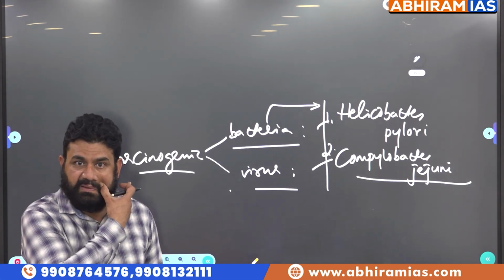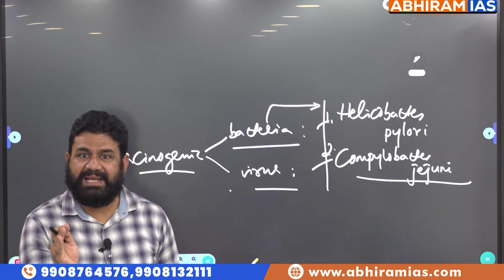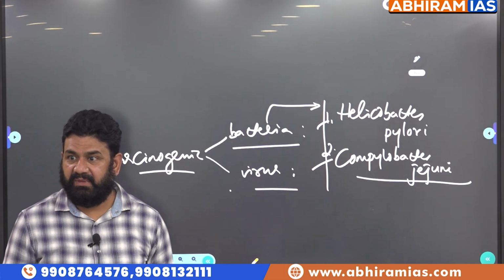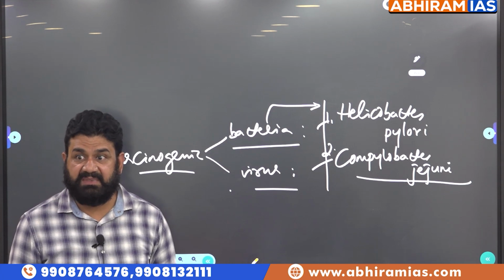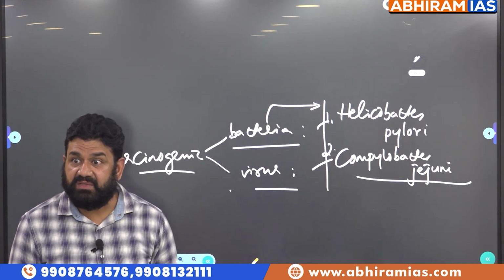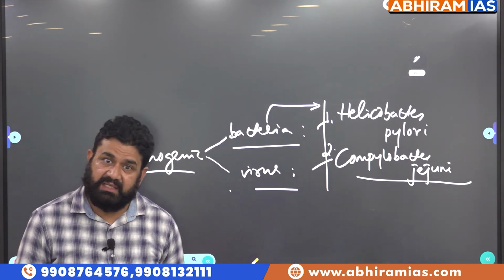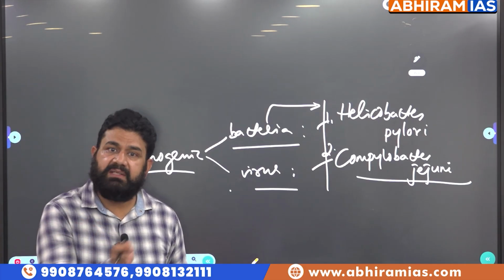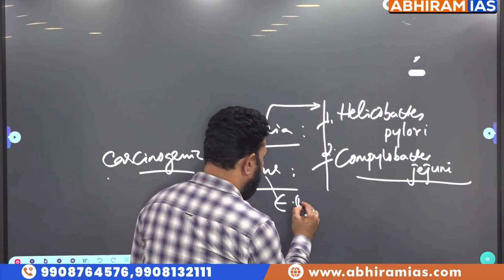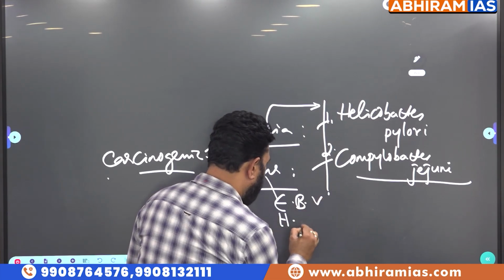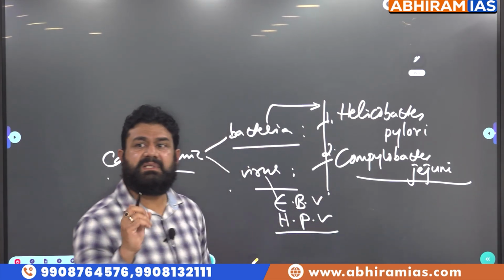You understand Telugu? Garbhashaya Mukhadwara cancer is caused by a virus, human papilloma virus. Epstein-Barr virus also causes cancers. So carcinogenic viruses are cancer causing viruses. Simple examples: Epstein-Barr virus, human papilloma virus.